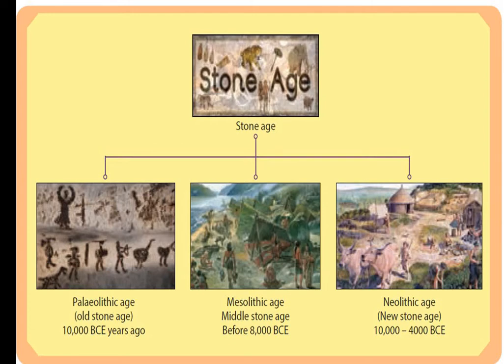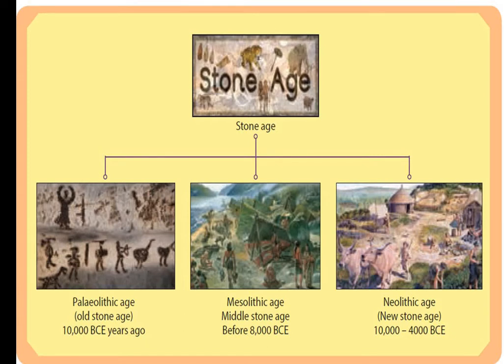Next is the Mesolithic. Another name for Mesolithic is Middle Stone Age. That was before 8000 BCE. Next is the Neolithic Age, which is called the New Stone Age, which is 10,000 to 4000 BCE.